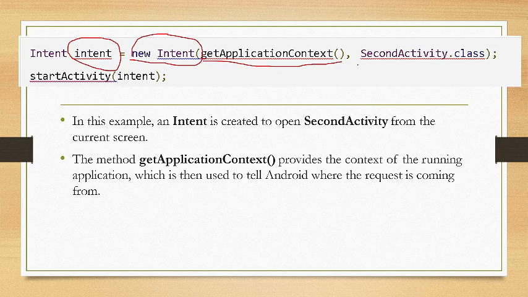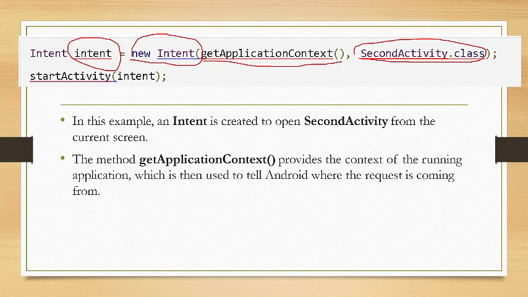It provides the context of the running application, which is then used to tell Android where the request is coming from. The second parameter, the second activity class, is the activity that you want to open. This is the name of the activity, the second activity class.